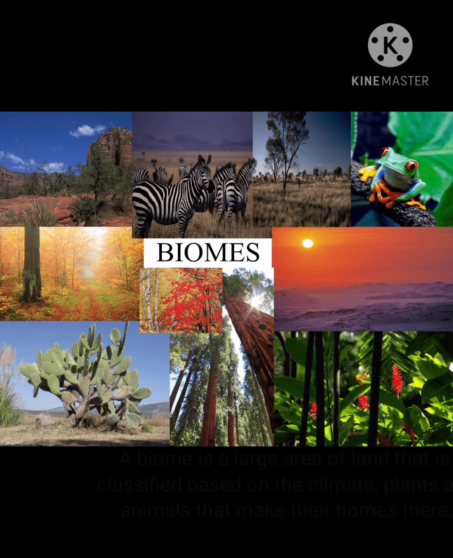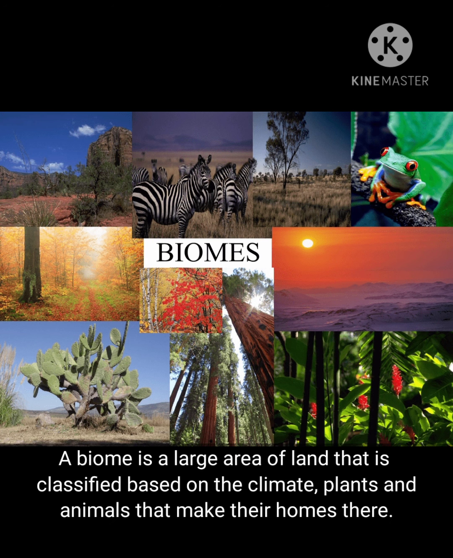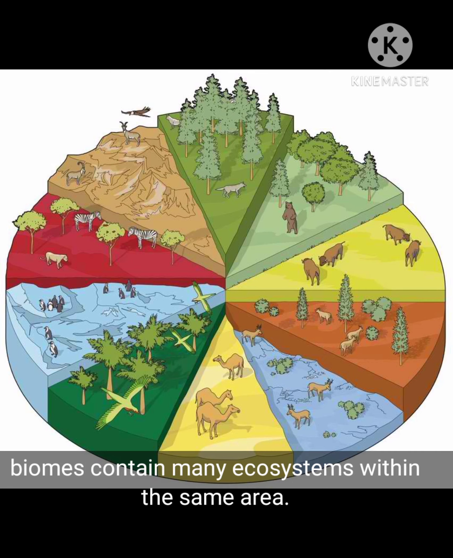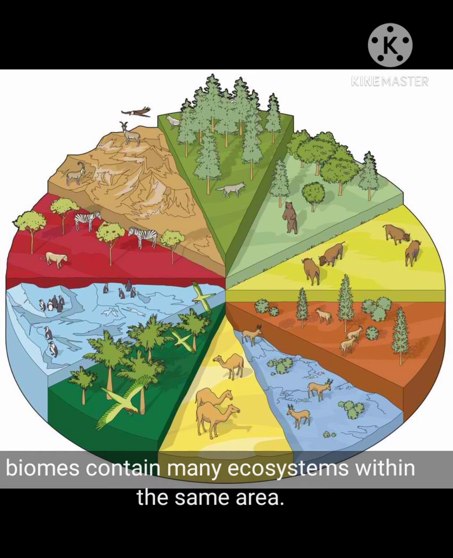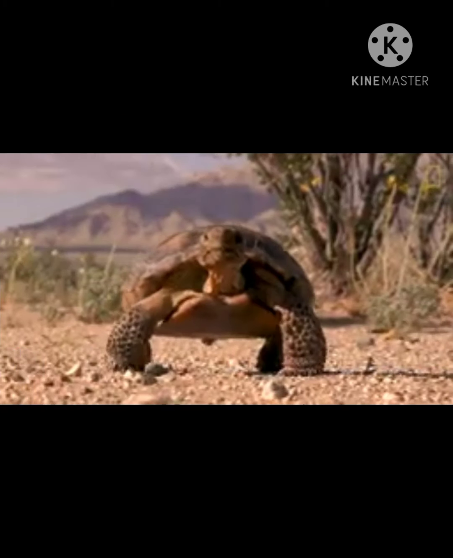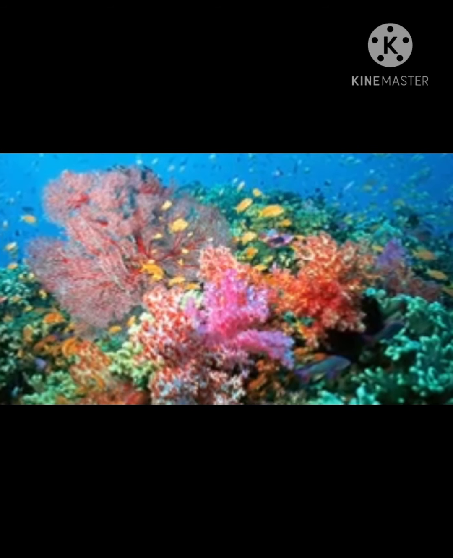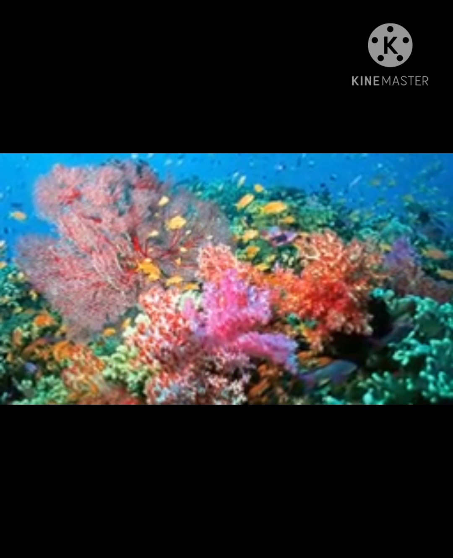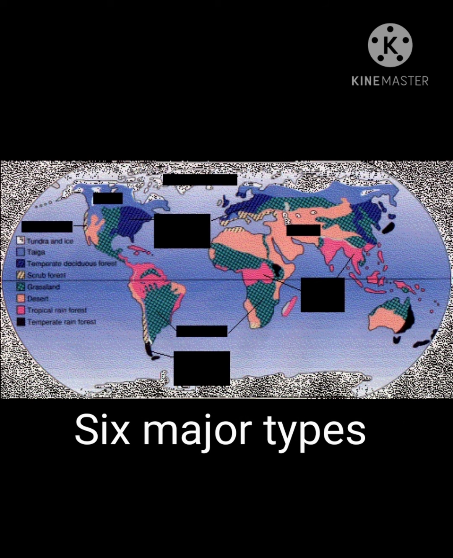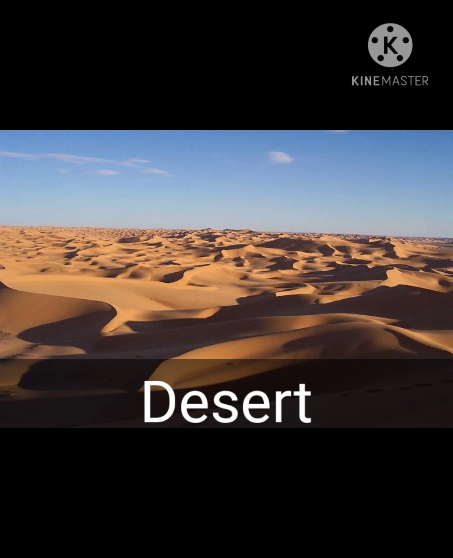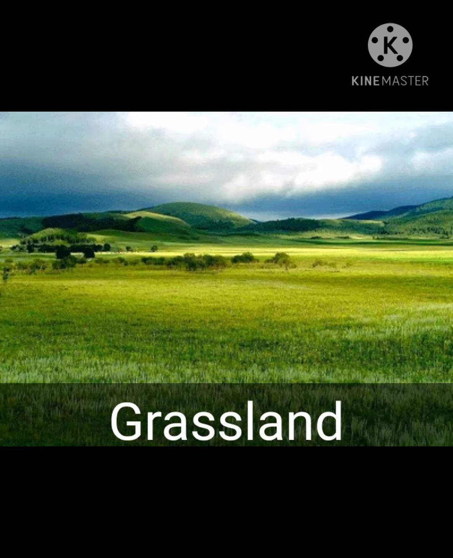Biomes. A biome is a large area of land that is classified based on the climate, plants and animals that make their homes there. Biomes contain many ecosystems within the same area. Land-based biomes are called terrestrial biomes. Water-based biomes are called aquatic biomes. Types of biomes. We're going to look at 6 major types: freshwater, marine, desert, forest, grassland, and tundra.